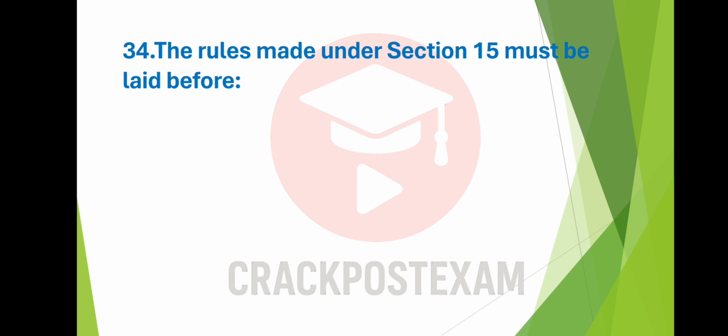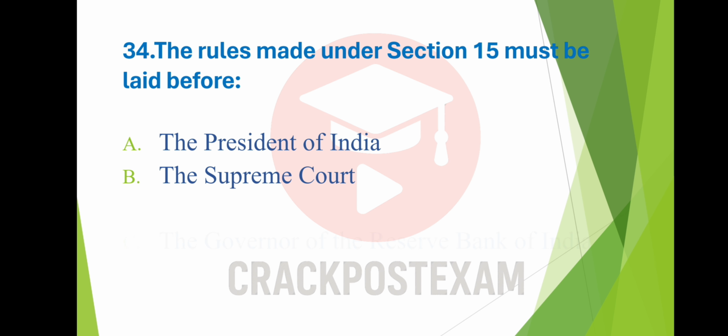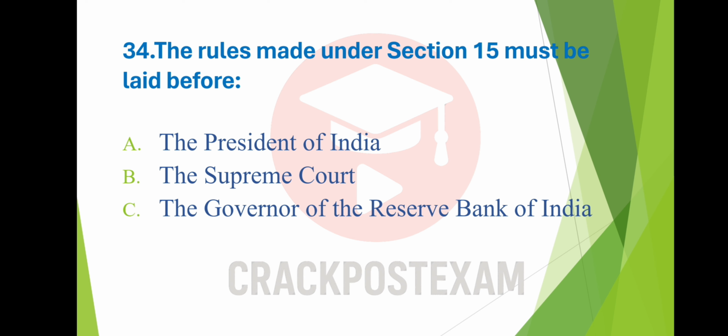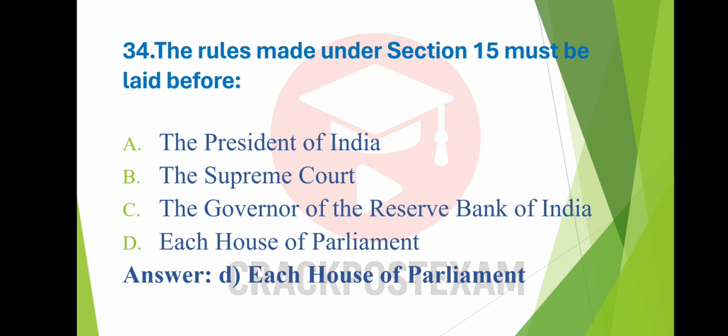Question number 34. The rules made under Section 15 must be laid before: Option A, the President of India. Option B, the Supreme Court. Option C, the Governor of the Reserve Bank of India. Option D, each House of Parliament. And the answer is option D, each House of Parliament.